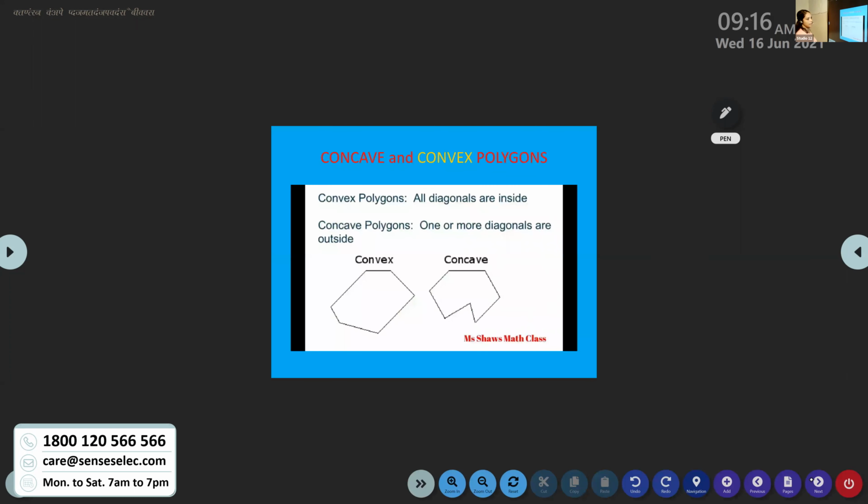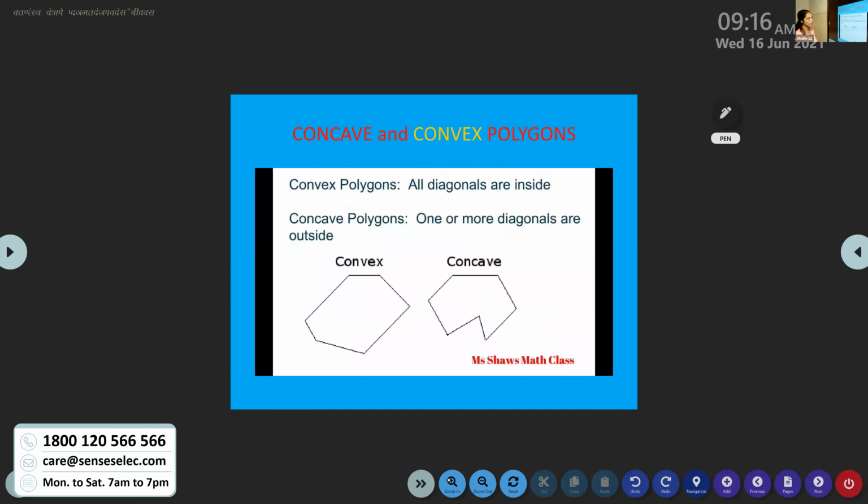So, convex and concave polygon. Convex polygons means our normal polygon. All diagonals will be inside the polygon itself. And concave means one or more diagonals will be outside.